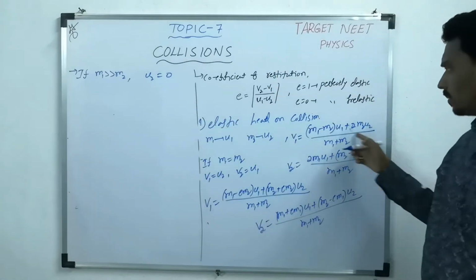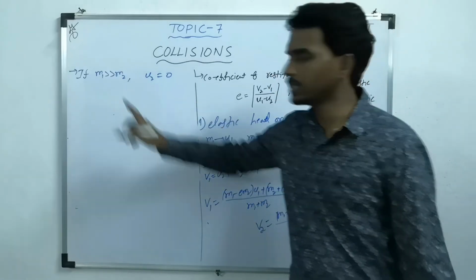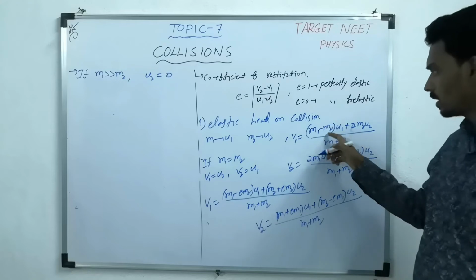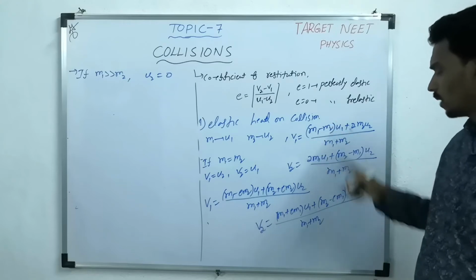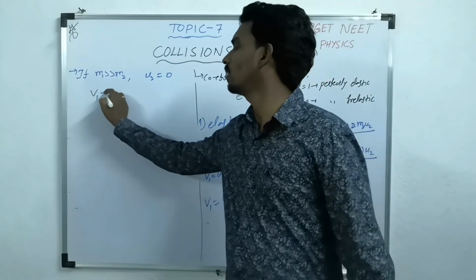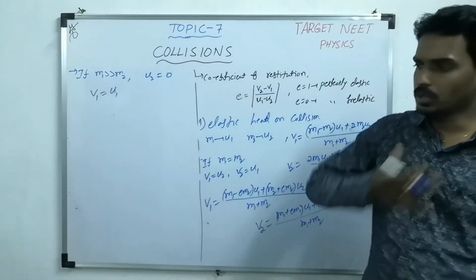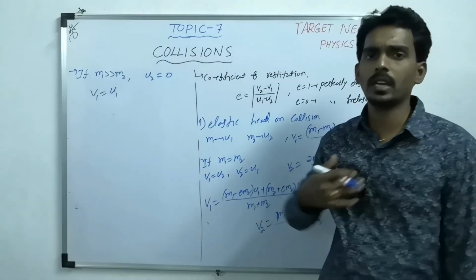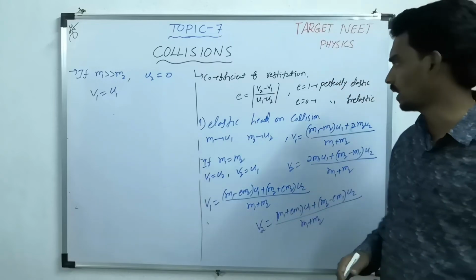Here the second term is 0 and M2 is neglected compared to M1. So what will remain? M1 U1 divided by M1. So V1 will become U1. The body continues to move with the same velocity, no change in its velocity.